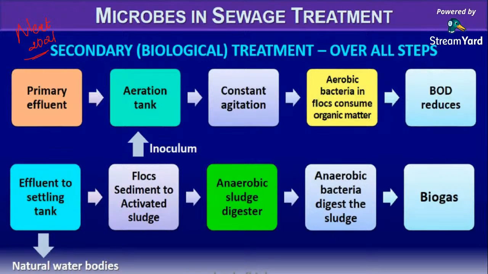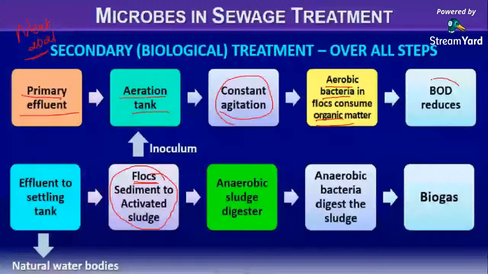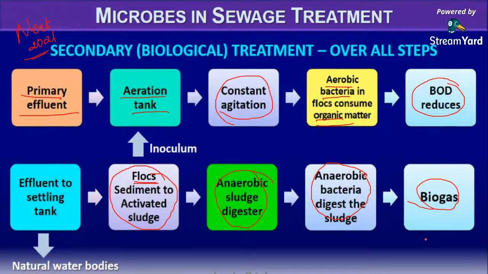So the primary effluent is passed on to the aeration tank. In the aeration tank, we have a flock of activated sludge, that is a flock of bacterial fungal mass. It undergoes constant agitation, and this aerobic bacteria flock consumes organic matter and the BOD level reduces. Then in the anaerobic sludge digester, the anaerobic bacteria digest the sludge, finally leading to the production of certain gases including methane, which is the marsh gas.